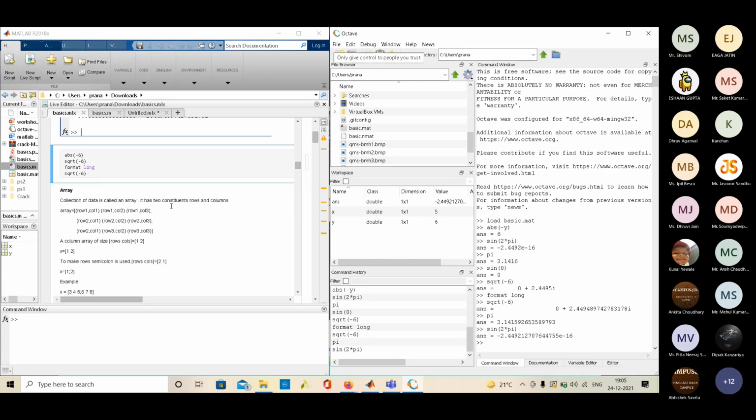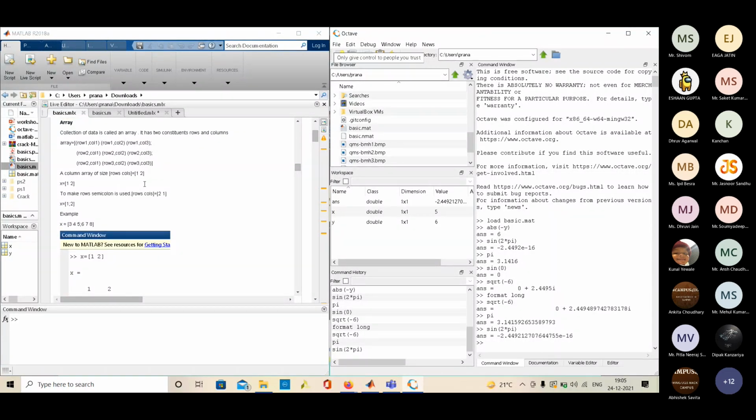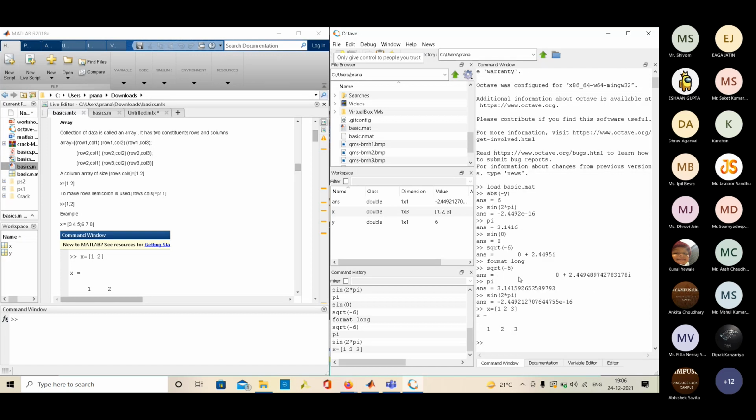So continuing, the next thing that we will implement is array. Matrix, like I said, as MATLAB stands for matrix laboratory, so array is basically a matrix of two dimensions. That is, it has rows and columns. To write an array in MATLAB, you have to write x equal to square brackets, and within that you write the numbers like 1, 2, 3. So this array is created. This is basically a row array.